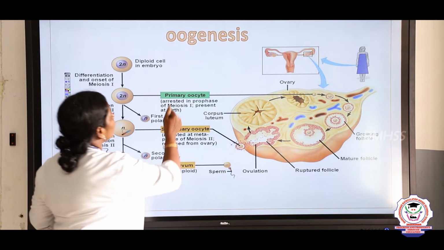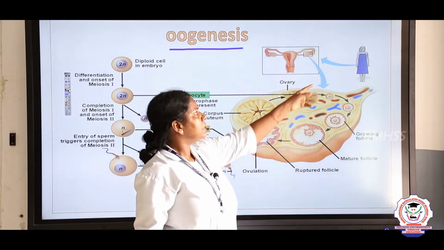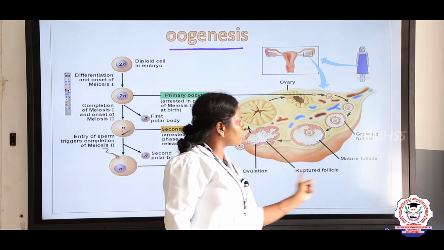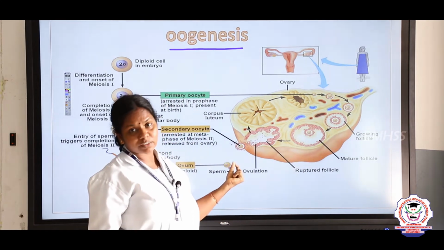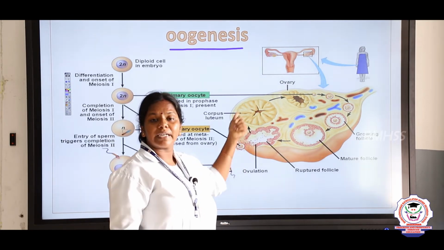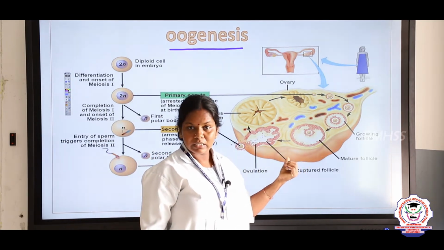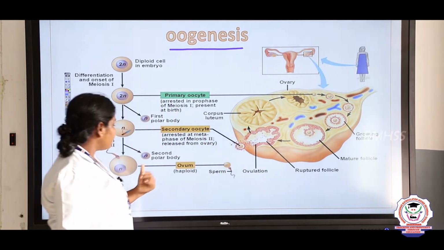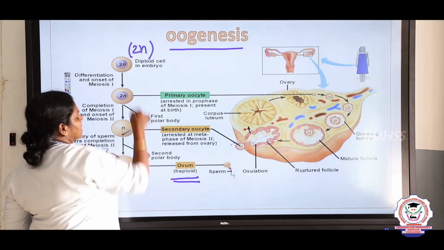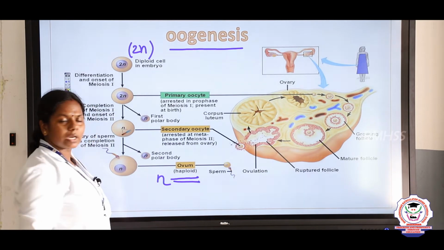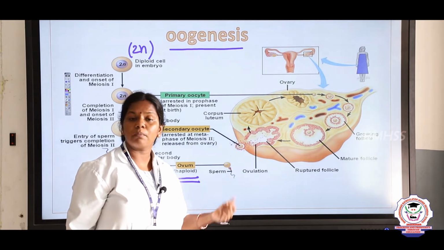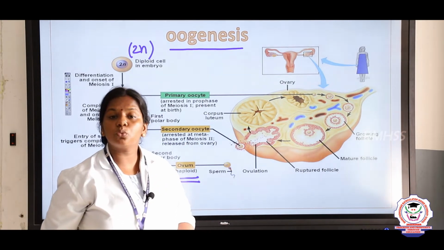And what's the next event? Oogenesis, right? It's the female reproductive system, and this is the cross section of the ovary. The development of the egg takes place through the primary follicle, secondary follicle, tertiary follicle and Graafian follicle, and finally the ovum is released. The formation of the ovum from the diploid egg mother cell to the haploid ovum, we call oogenesis. Many sperms are produced, children, but only one ovum, and very rarely two ovums are produced.